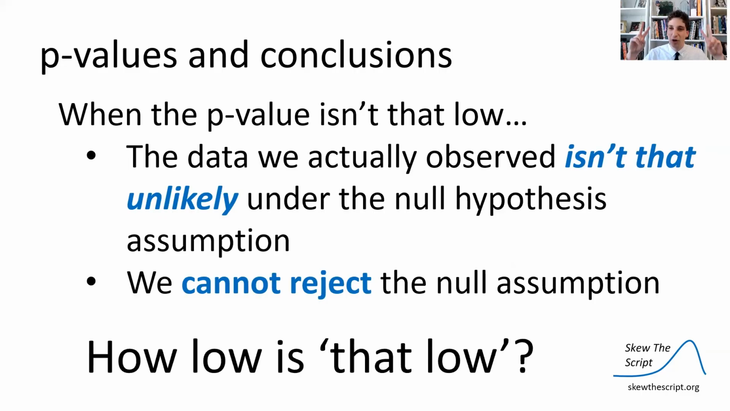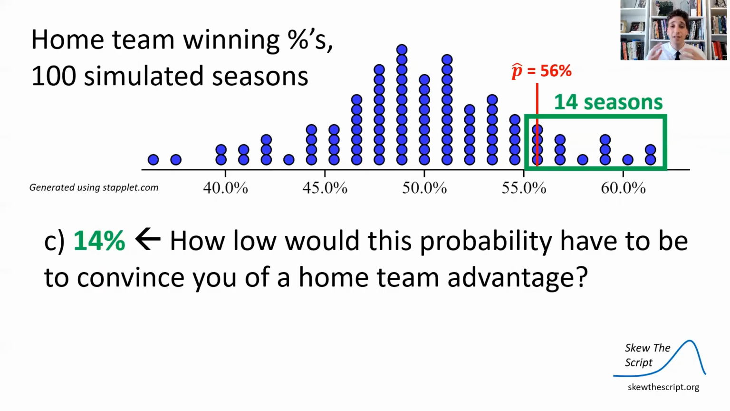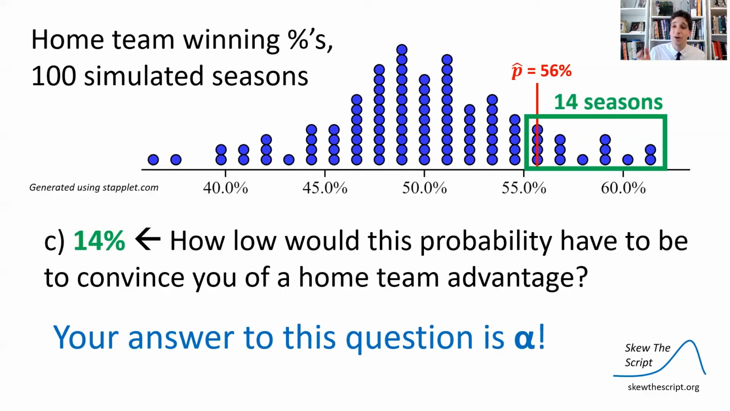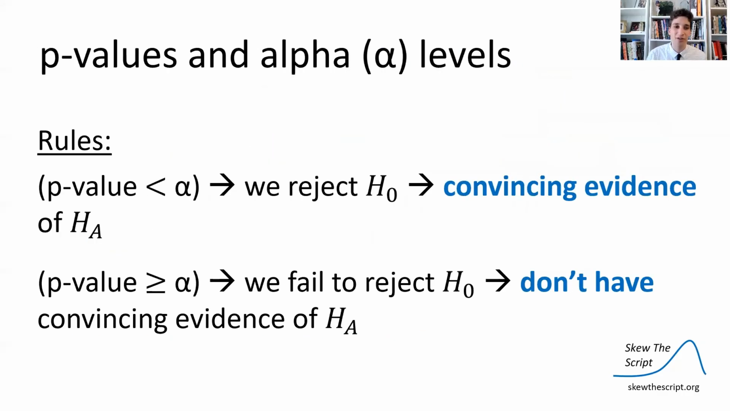So you might be asking, how low is low? We can cut off between rejecting or not rejecting. That is defined as the alpha level. The alpha level is the cutoff for p-values at which we reject the null hypothesis. Commonly, we set alpha to be 0.05 or 5%. So this question we asked earlier, how low would this probability have to be to convince you there was a home team advantage, to reject the null and convince you there was a home team advantage? The answer to this question is the alpha level. And commonly, we set it at 0.05 or 5%. So in this case, we're at 14%, which is above 5%, so we can't reject the null.